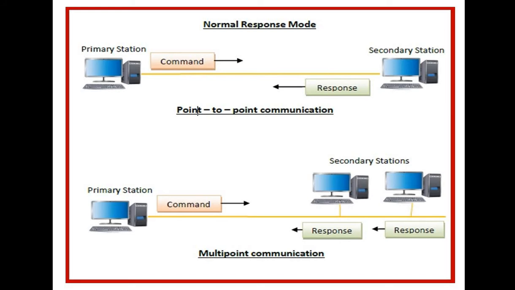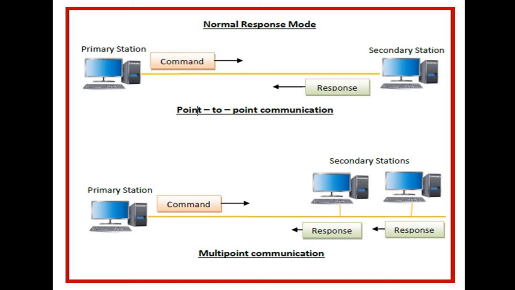That is, the link is point to point and each station can function as a primary and secondary. That means both the stations or both the systems can send the commands as well as response to that command.